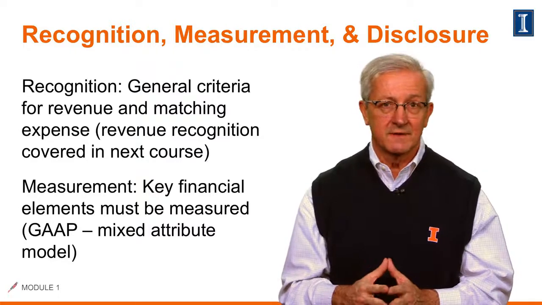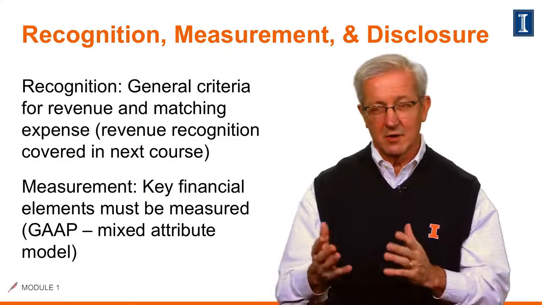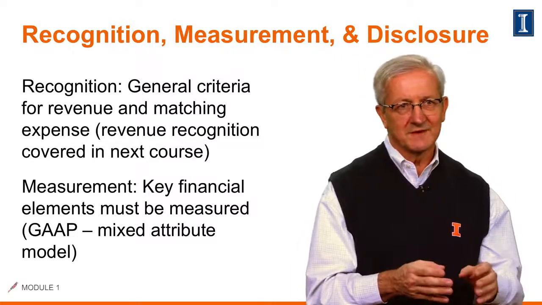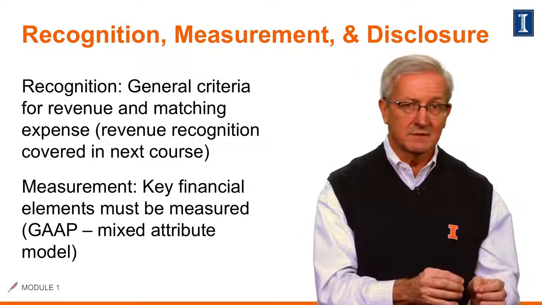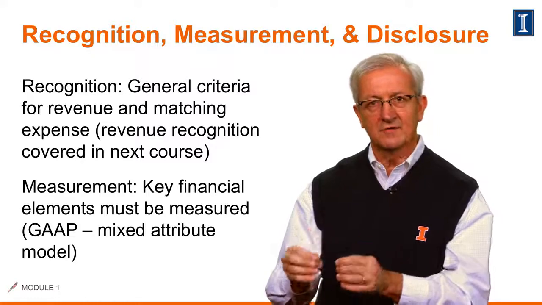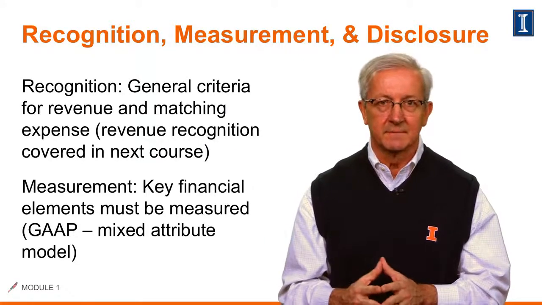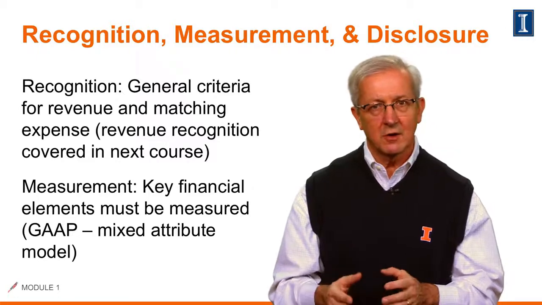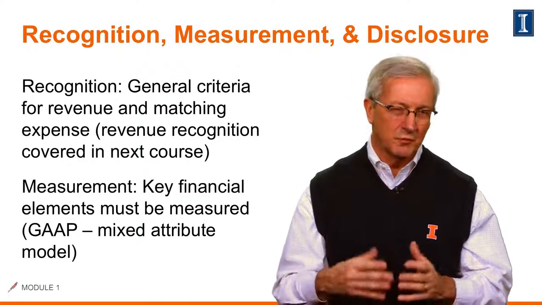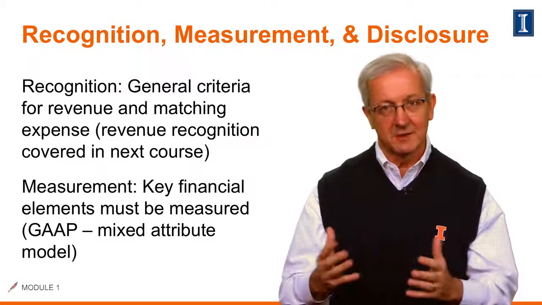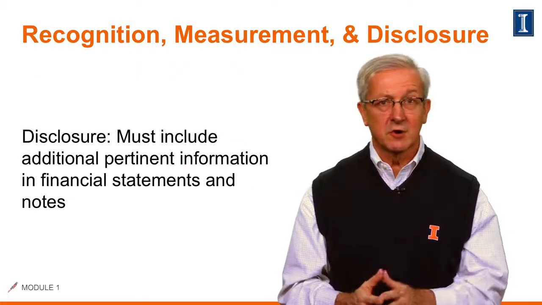Second item here is called net realizable value. As we talk about receivables later in the course, we'll understand that we report our receivables at the gross amount less an allowance for possible bad debts in the future. We call that net realizable value, or NRV. And then the other concepts here are current cost, present value, and fair value. We'll talk about those. Some of those relate to what we're going to get into a discussion of impairment of assets.